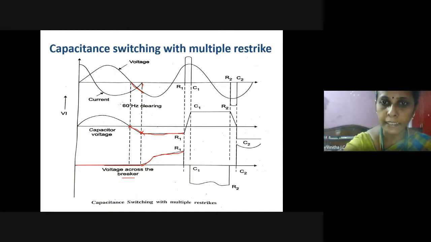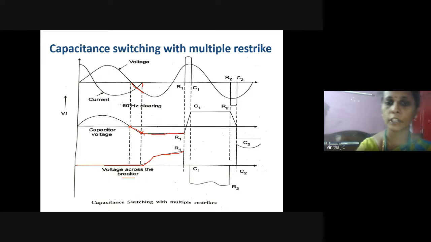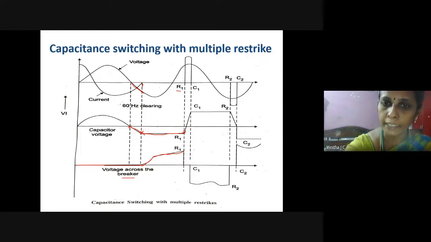Now at this instant, the restriking of an arc takes place. The opening of the circuit breaker will not last for a long duration. After a small moment, there will be a restriking of an arc, which is represented as R1. During this restriking, the circuit breaker contacts are closed, so again the circuit will be carrying its current. Normal condition is restored, that is, the capacitor will be charged and its voltage will increase.